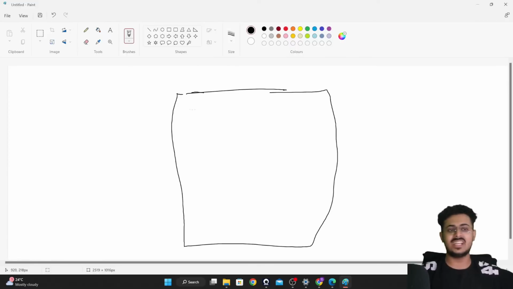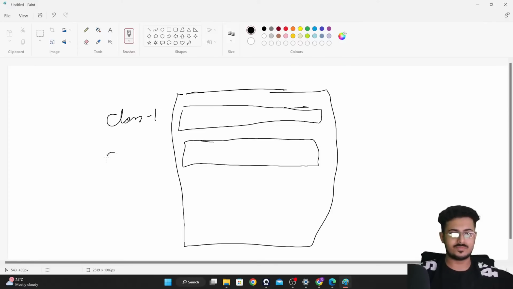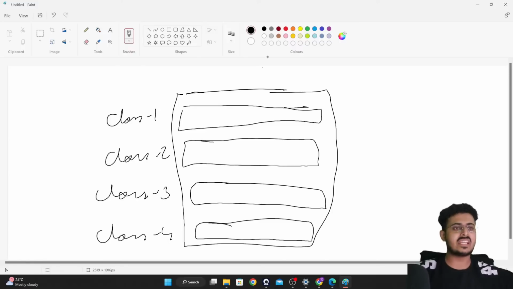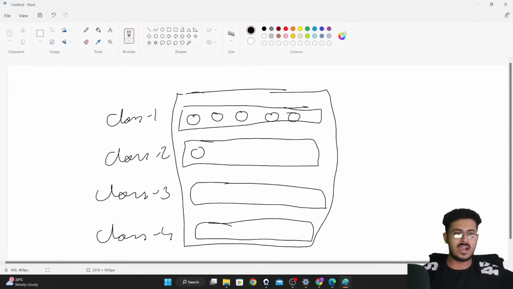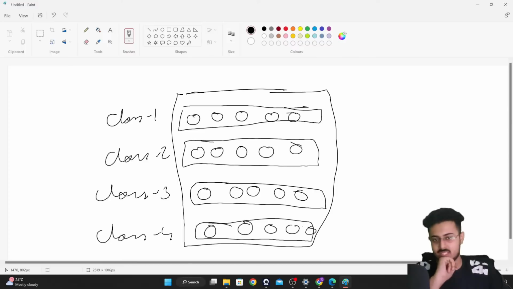Now the school will be divided into sections. It will be divided into classes. The first class is class 1. Then this is class 2. This is class 3. This is class 4, guys. Every class has 5 students: 1, 2, 3, 4, 5 in each. Every class has 5 students inside of it, right?